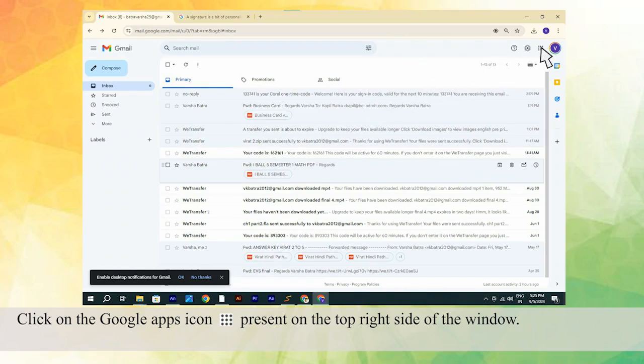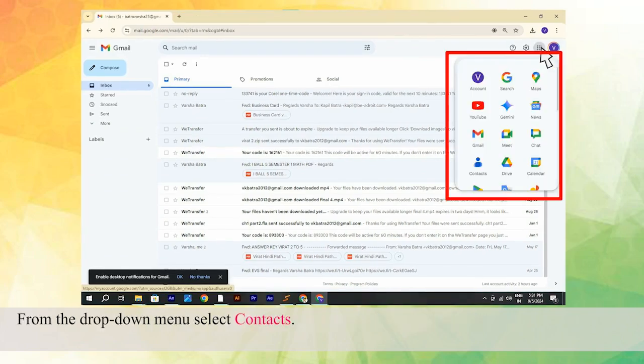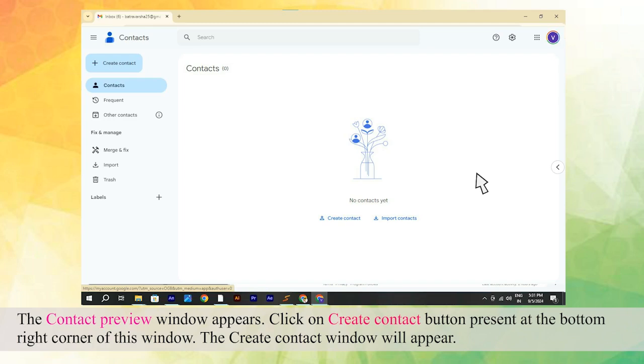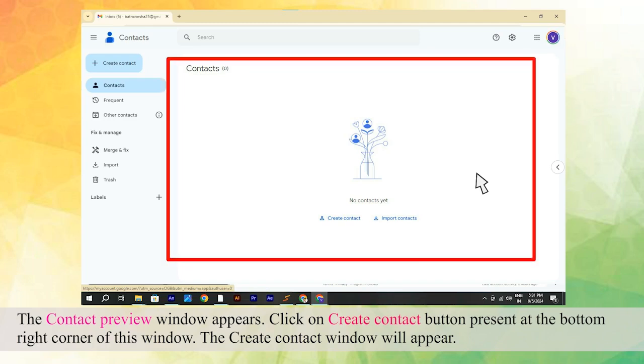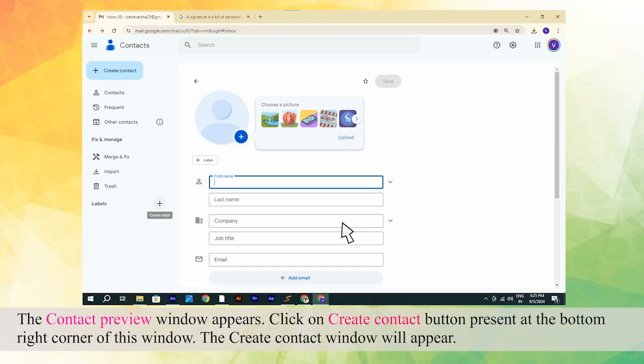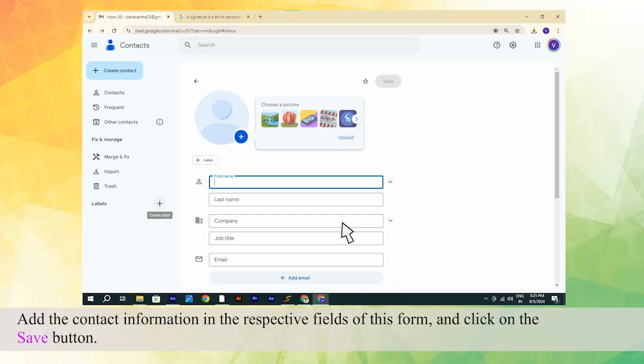Click on the Google Apps icon present on the top right side of the window. From the drop-down menu, select Contacts. The Contact Preview window appears. Click on Create Contact button present at the bottom right corner of this window. The Create Contact window will appear. Add the contact information in the respective fields of this form and click on the Save button.